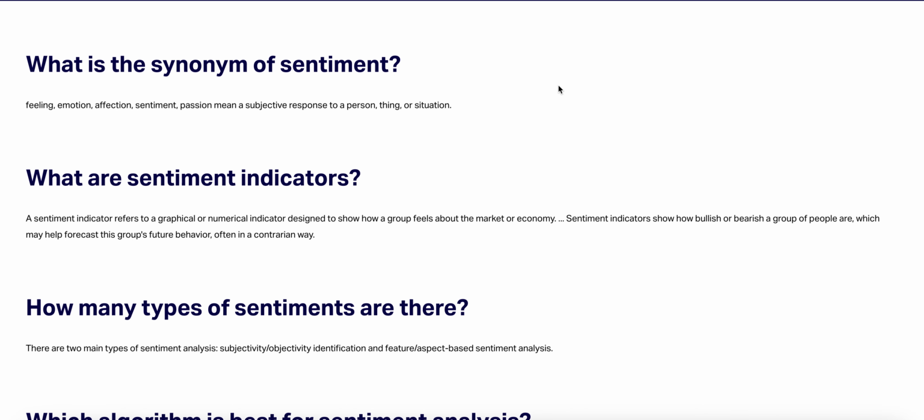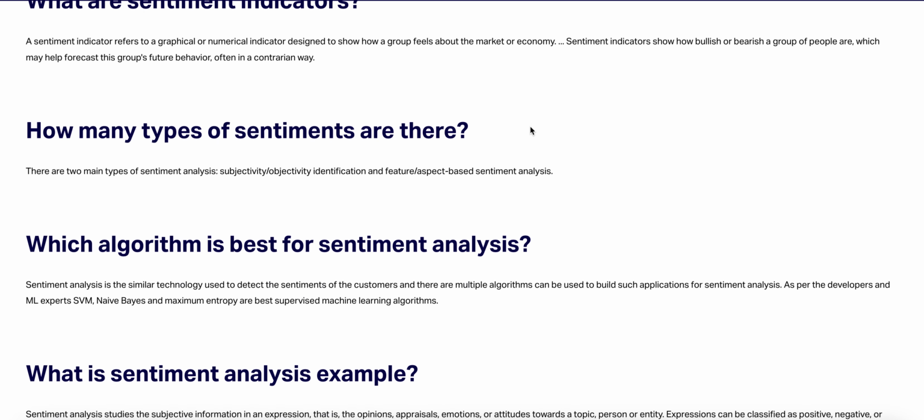What are sentiment indicators? A sentiment indicator refers to a graphical or numerical indicator designed to show how a group feels about the market or economy. A sentiment indicator shows how bullish or bearish a group of people are, which may help forecast the group's further behavior, often in contrarian ways.